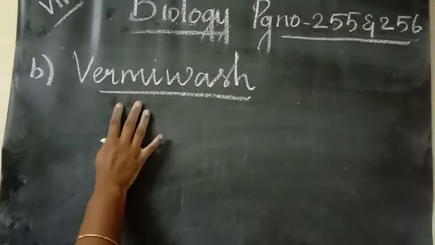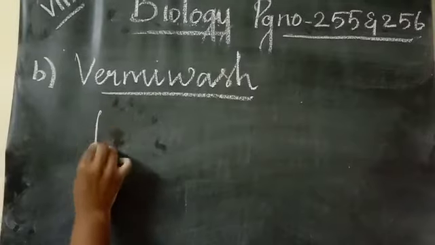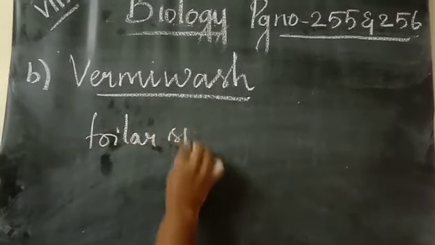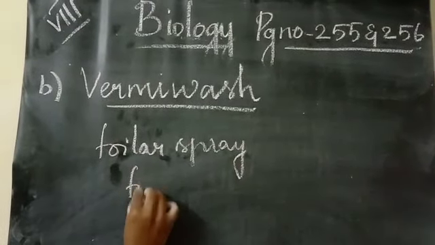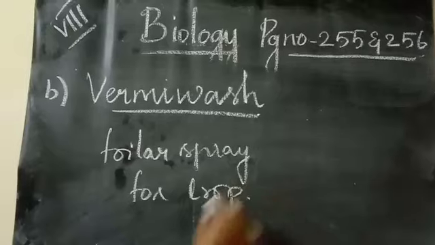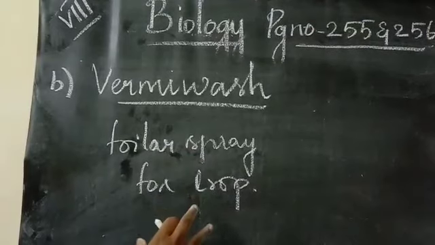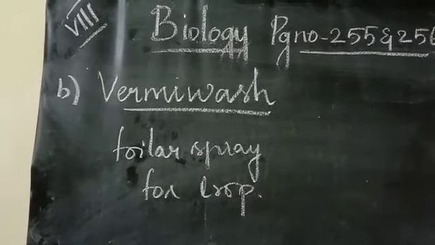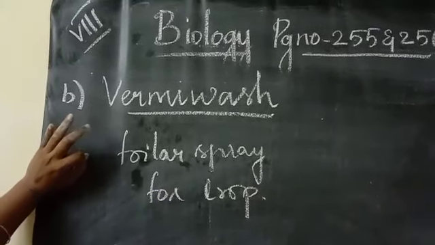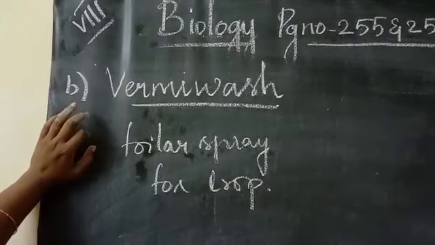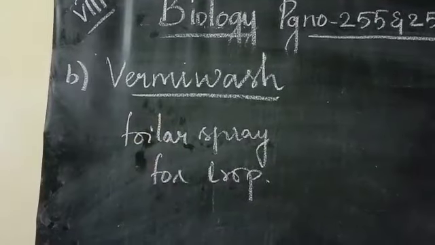And this is very important. It is also used as a foliar spray. Already we have seen about the foliar spray, and it is used for the crops. Here the mucous membrane of the earthworm will be there, as well as the excreta of the earthworm. Their waste matter plus their mucous membrane and their subcutaneous tissue layer will also be there, which will enhance the growth of plants. Clear?